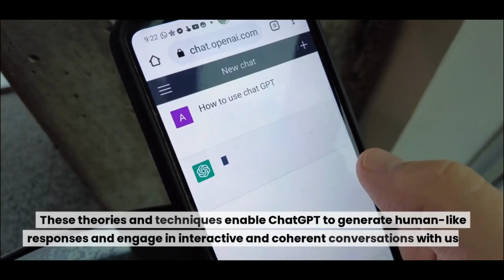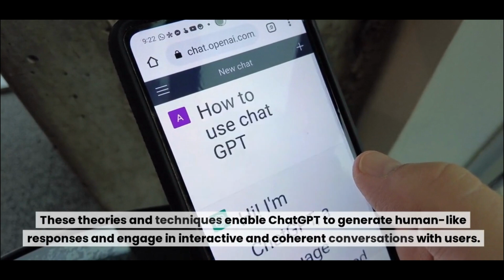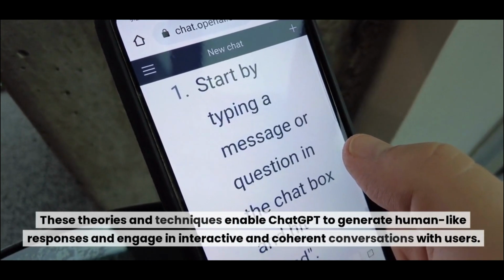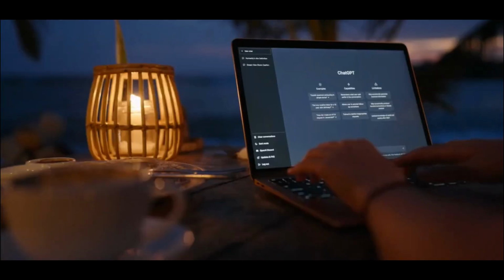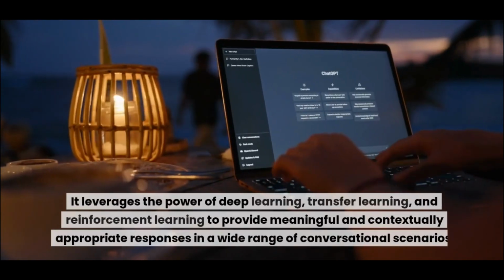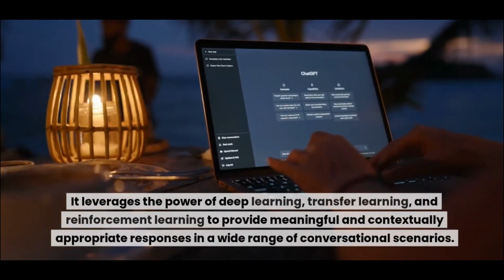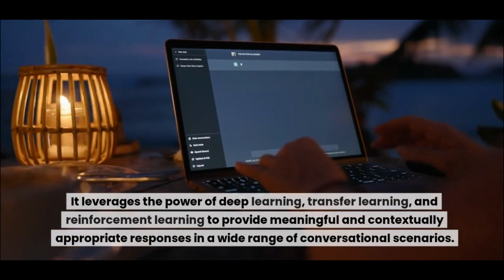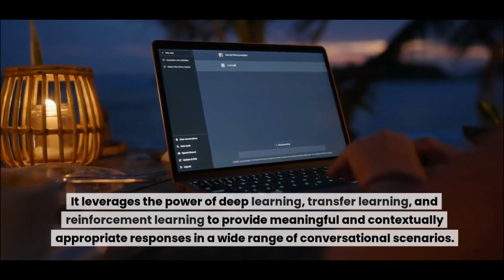These theories and techniques enable ChatGPT to generate human-like responses and engage in interactive and coherent conversations with users. It leverages the power of deep learning, transfer learning, and reinforcement learning to provide meaningful and contextually appropriate responses in a wide range of conversational scenarios.